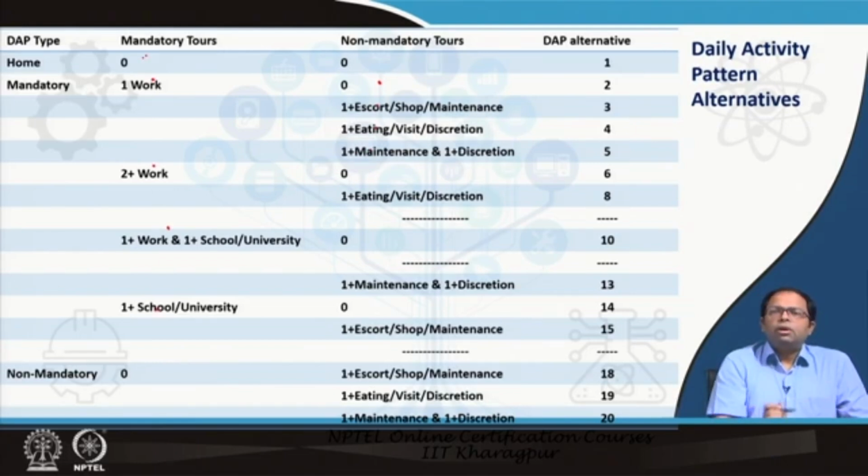So 5 into 4, 20 options of combinations of activities that we can do in a particular tour. I can go to work and do eating, I can go to work and do maintenance, and so on. I have not included all of them because there was not enough space in this table to fit on this page. So actually all these options are there.